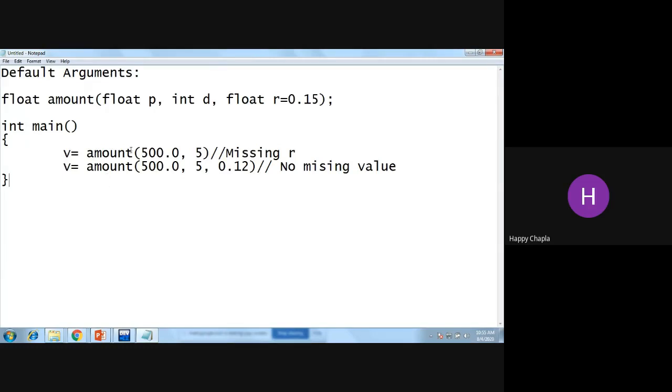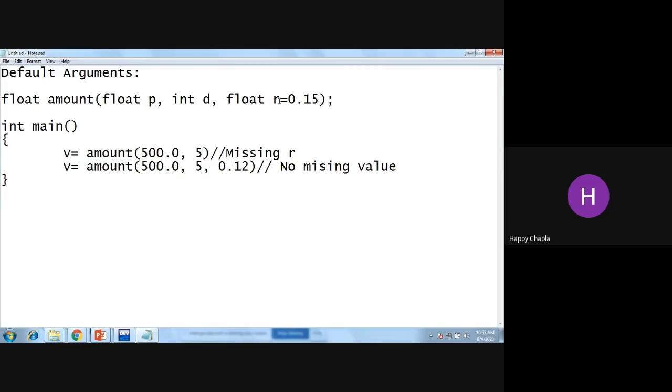First of all, I'm passing 500.0. Your assignment will start from left, so 500.0 is replaced with this P. Now this 5 will be replaced over here, so the D value equals 5. But now I don't have any R value over here. Now what will be the output?